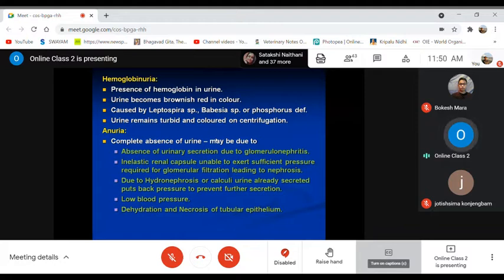Then when there is low blood pressure, dehydration, as well as necrotic lesions or changes of the tubular epithelium, in all these cases the formation or production of urine will not occur. So complete absence of urine, no urination and no production of urine.